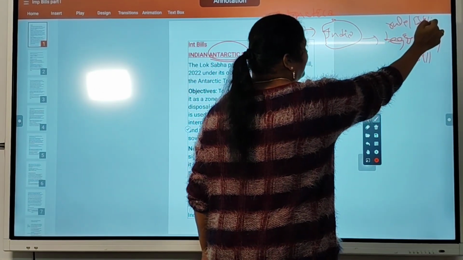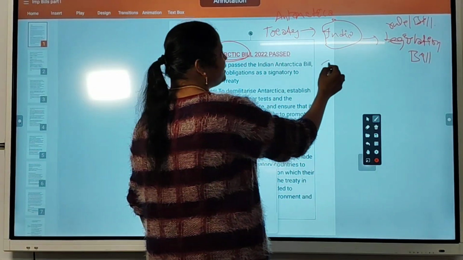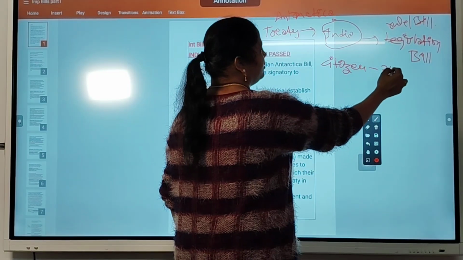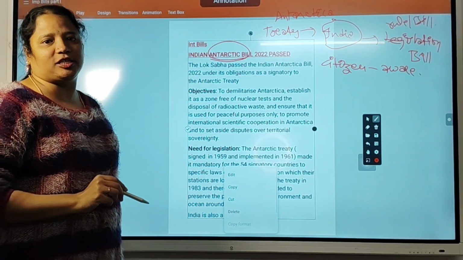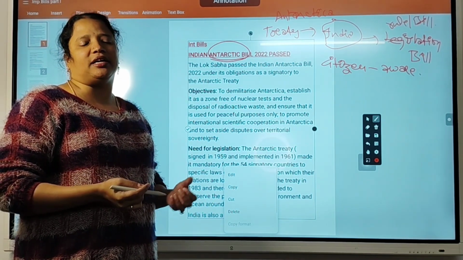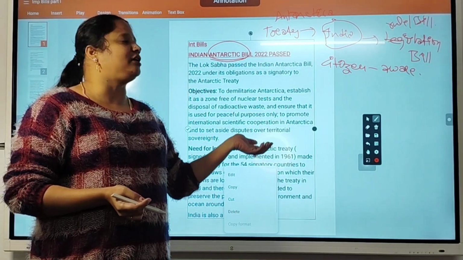So the citizens of India will be aware that they can't use Antarctica for research and all, nuclear explosions, whatever activities that destroy the peaceful ambience of Antarctica, that are not allowed.